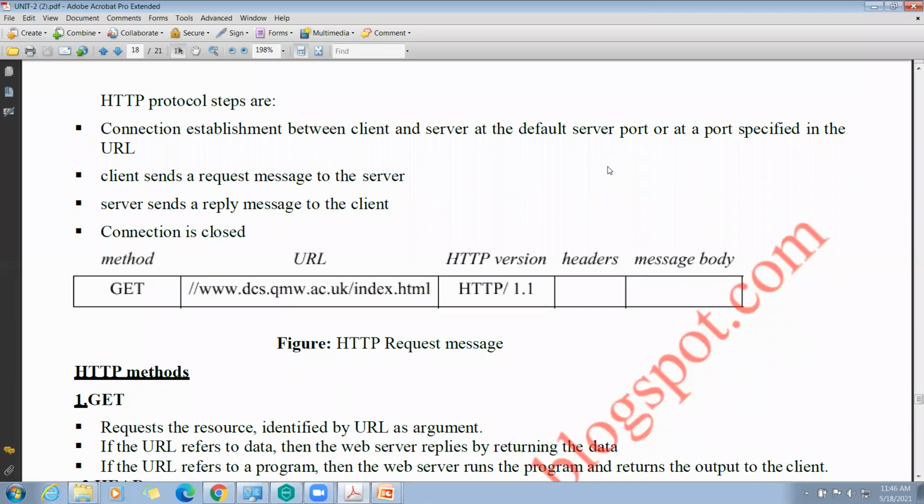Here the client sends a request message to the server. The server sends a reply to the message given by the client. After that, the connection is closed. Here, see what happens. Get method. This is the URL. The HTTP version is HTTP 1.1. Here it has some headers, some message body, etc. This is the HTTP request message.